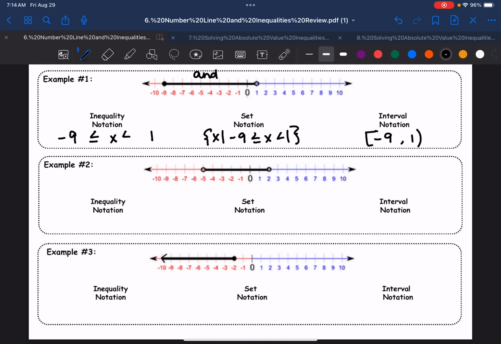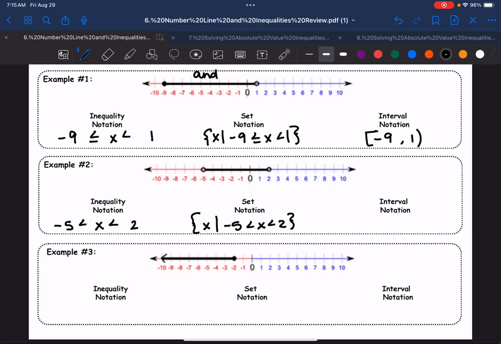Okay, for 2, I have 2 numbers again, -5 and 2, and I'm looking at the numbers in between, so x is going to go in between. We're always going to point towards the smaller number, and we have open circles, so none of those are going to have the line underneath. For set notation, I'm going to take it. You guys know that my sets look very bad on this iPad. Let's try it again. Not getting any better, whatever. X such that -5, and then x, and then 2.